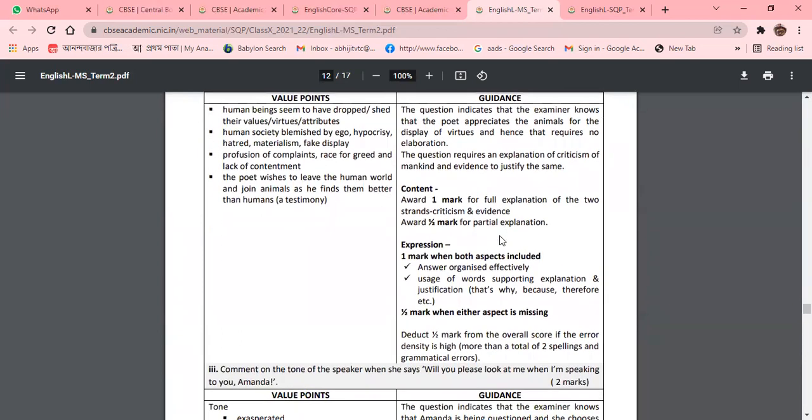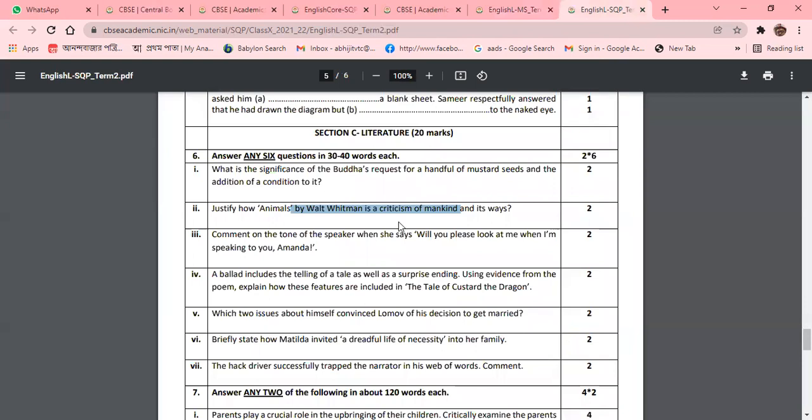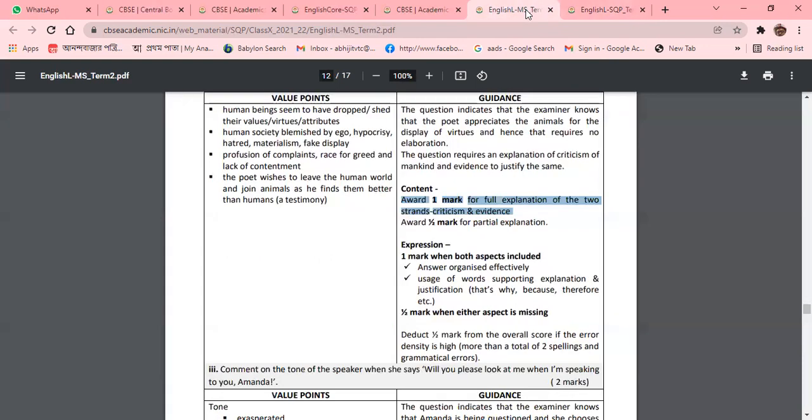Now, how are we going to give you the marks as a teacher? How can I award the marks? Award 1 mark for full explanation of the 2 strands, criticism and evidence. Criticism of mankind is half a mark, and its way, that means the evidence, is half a mark. So award half a mark for the partial explanation. So 2 explanations will be needed.